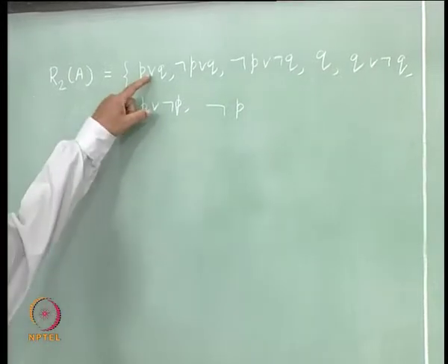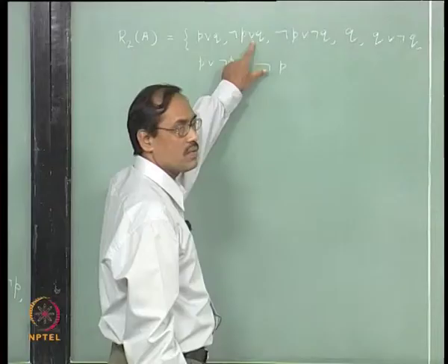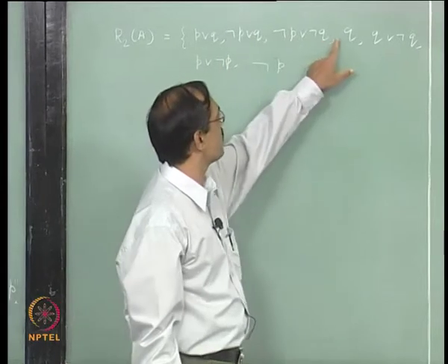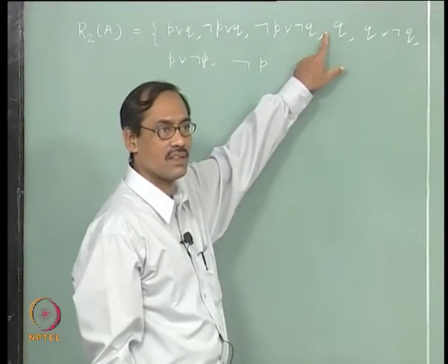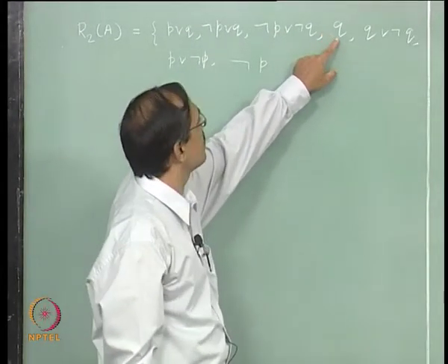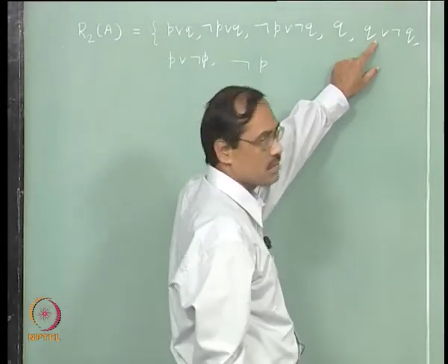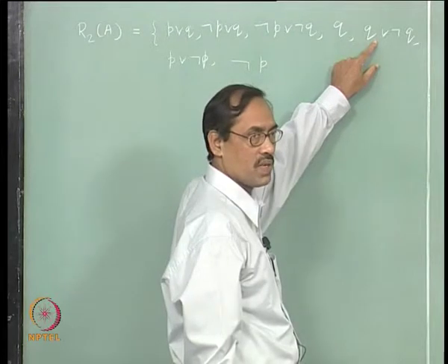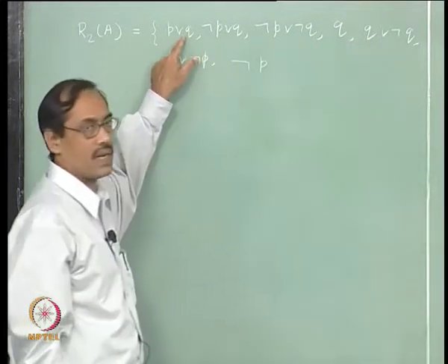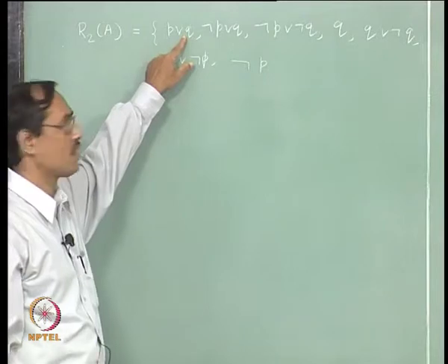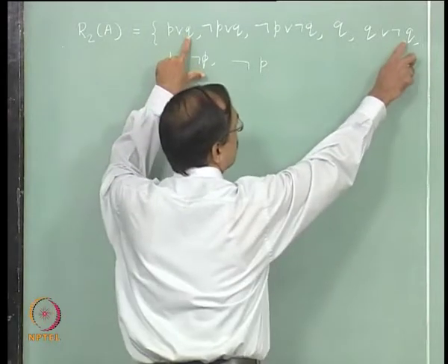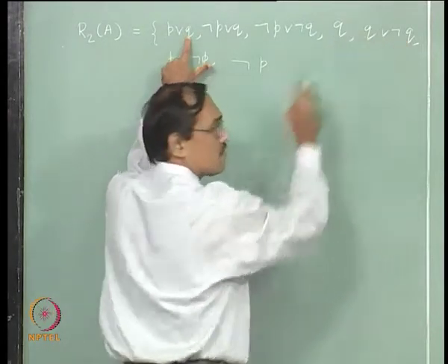So, first P or Q with not P or Q we had taken earlier. So, there is no need up to this place with the first clause. Second one not possible, third one possible with not Q and Q, that goes. So, that gives me P or Q again, right? This Q not Q. So, I get P or Q.